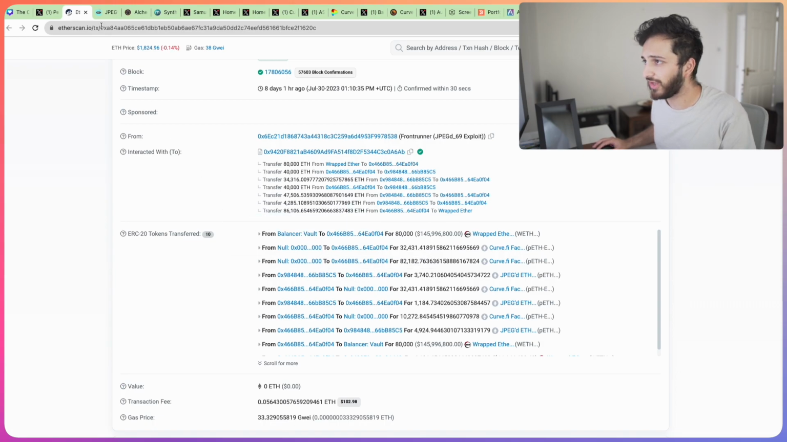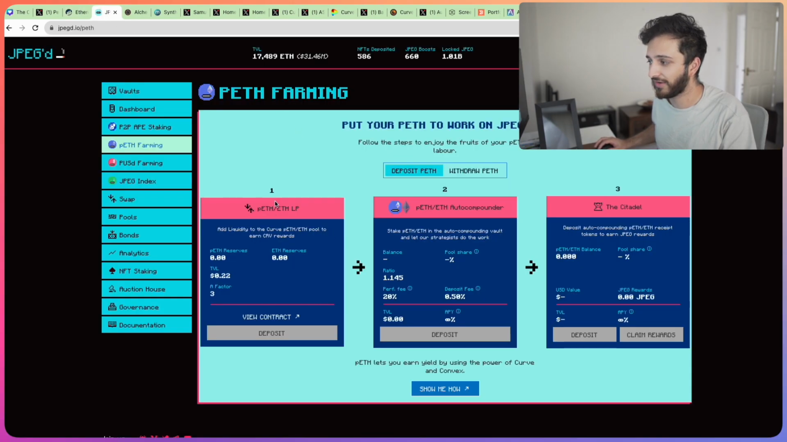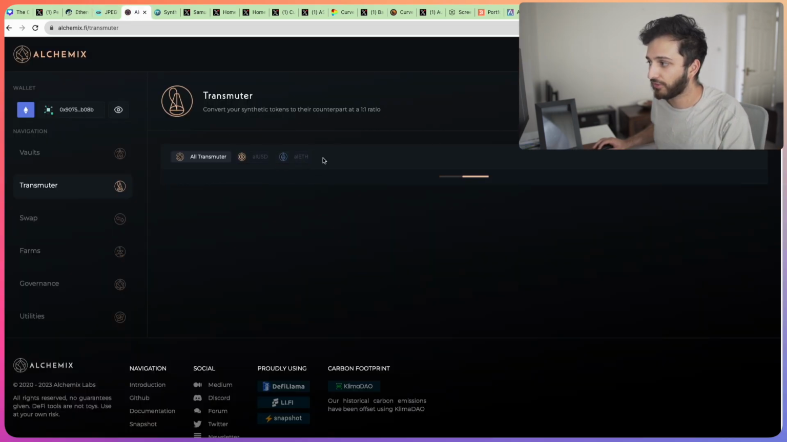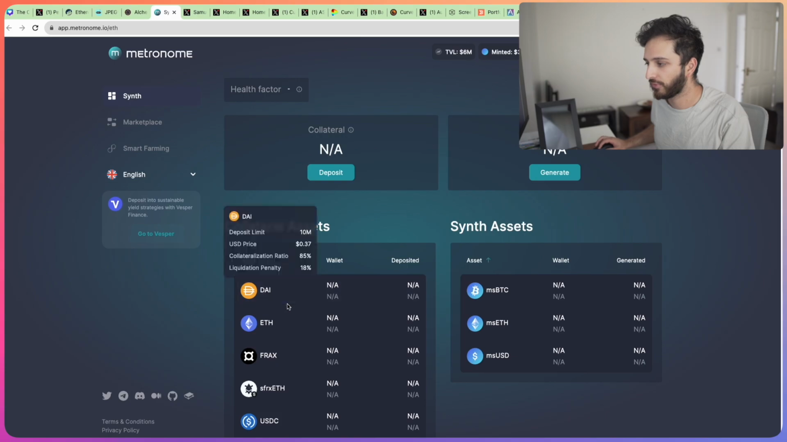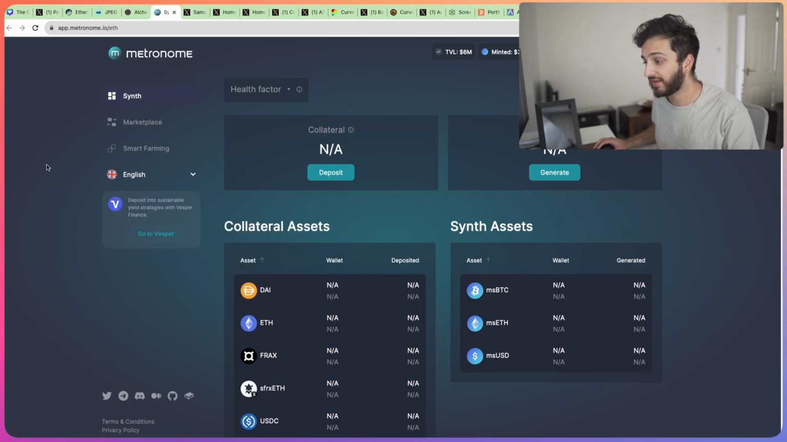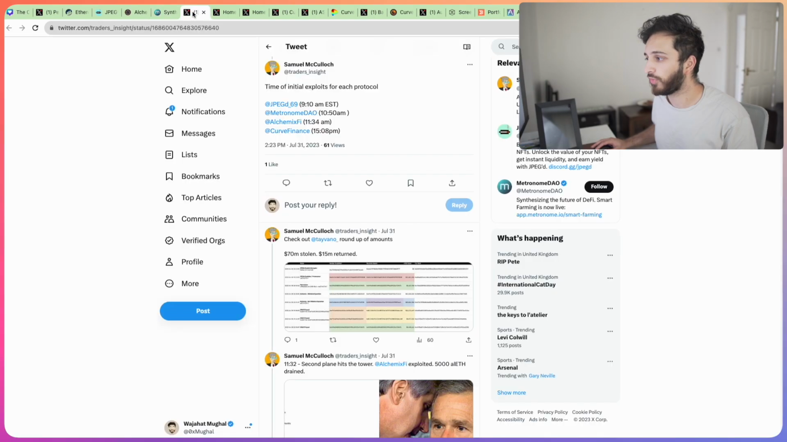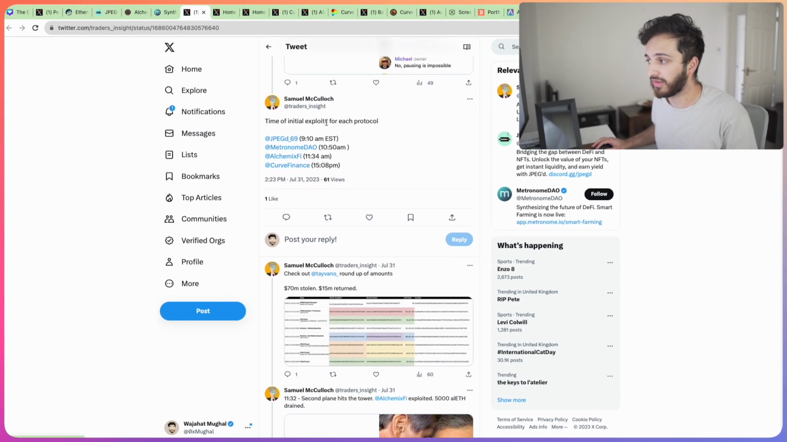So what actually happened? Well, what we do know is JPEG have a derivative called PETH, just like Alchemix do with Alchemix ETH, and Metronome as well. Three different protocols, and sadly all three were affected. What happened exactly? Well, we know that all three of them were exploited, JPEGd at around 9:10 Eastern time, then Metronome and Alchemix not long after. And later on in the day we saw one of the Curve pools actually affected.